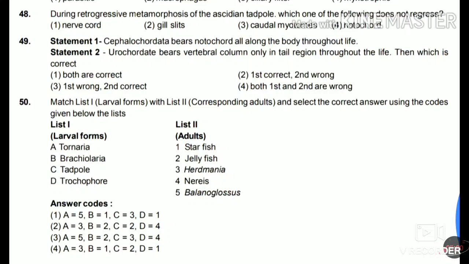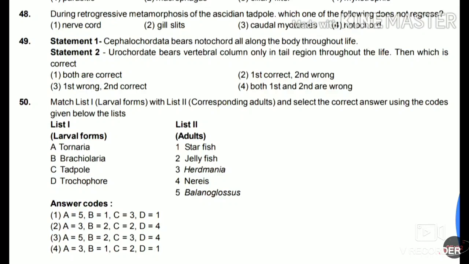50. Match list 1 larval form with list 2 corresponding adults and select the correct answer using the codes given below the lists. List 1 has Tornaria, Bipinnaria, tadpole, and trochophore.